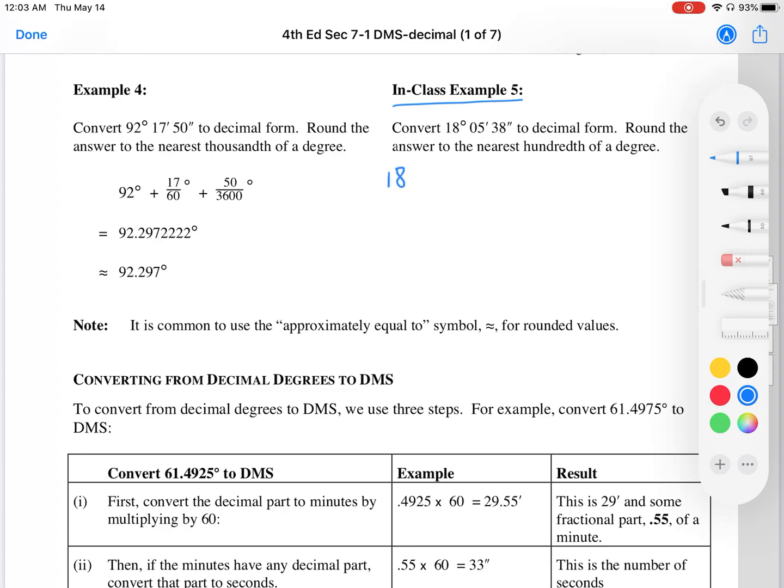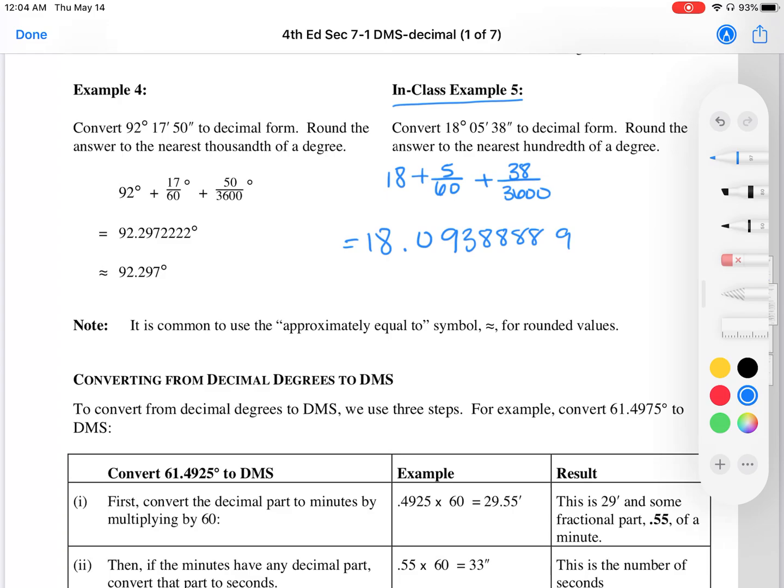So we have 18 plus 5 out of 60 plus 38 out of 3600. So let's punch that into our calculator. We have 18 plus 5 divided by 60 plus 38 divided by 3600. So I get 18.093888, and it seems like it continues on forever, and at the end it gives me a 9.